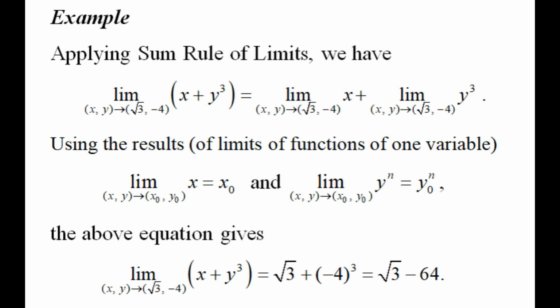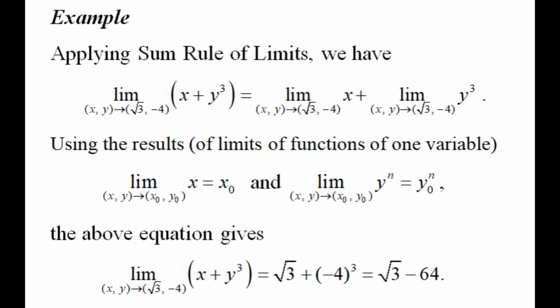Let's evaluate some limits. Applying some rules of limits, we have the limit as (x,y) approaches (√3, -4) of (x + y³) is equal to the limit as (x,y) approaches (√3, -4) of x plus the limit as (x,y) approaches (√3, -4) of y³.